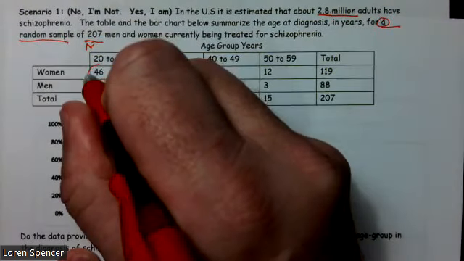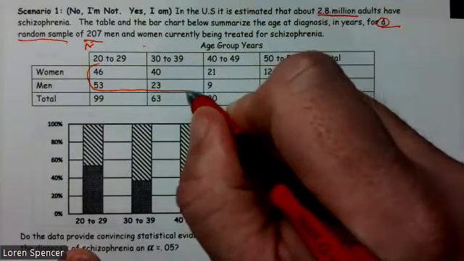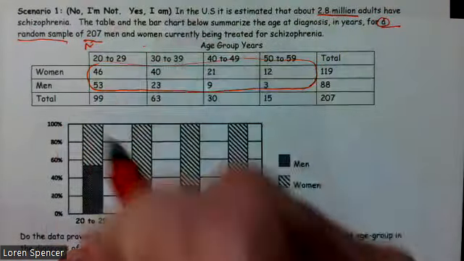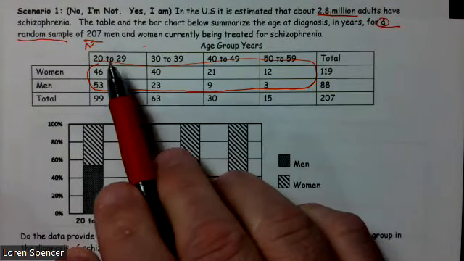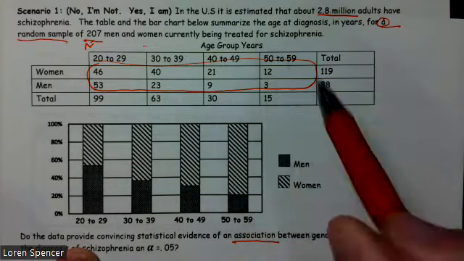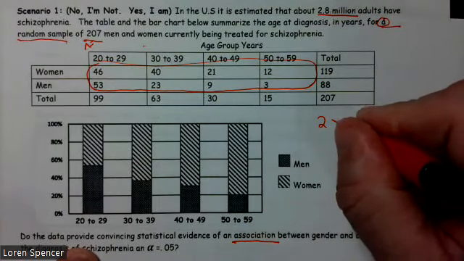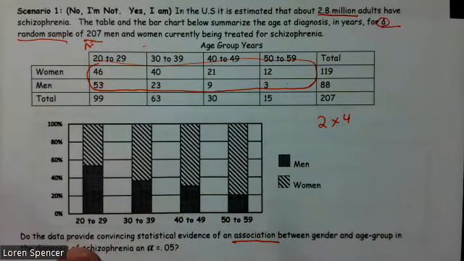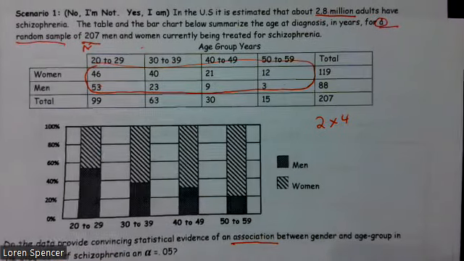Please remember, when we are talking about a test of independence, we're not caring about the totals when we go to run this. So in this case, we have a 2 by 4 matrix: 2 rows, 4 columns. All right, so let's take a look at this.